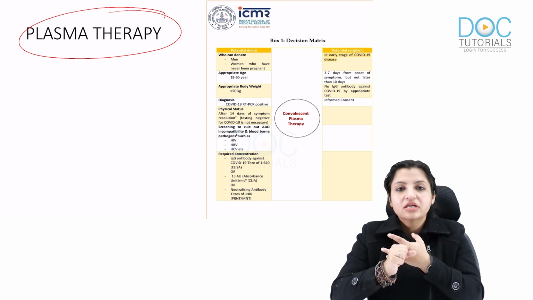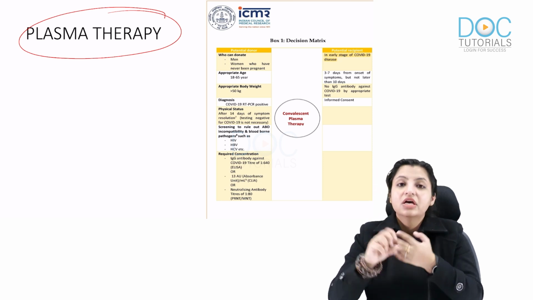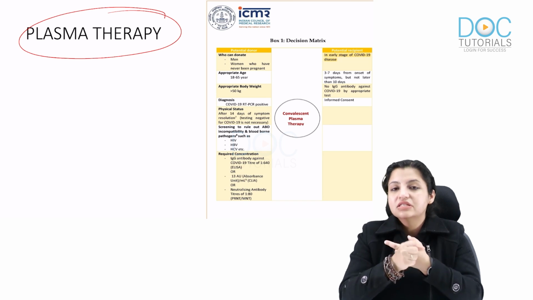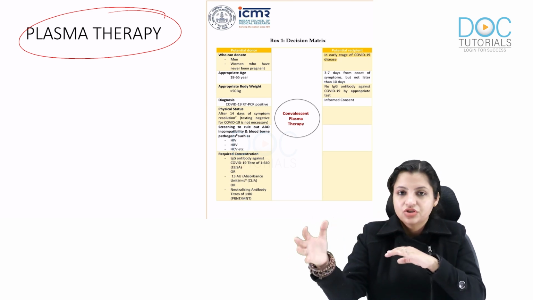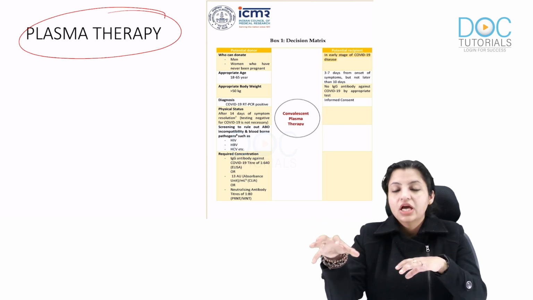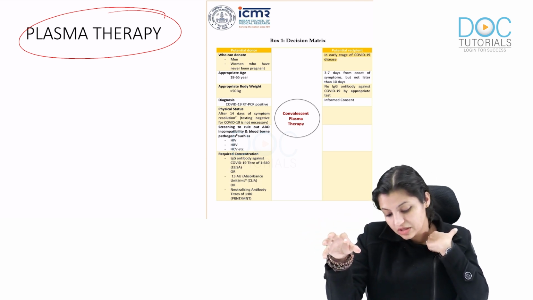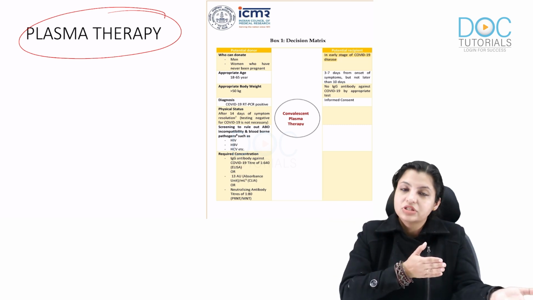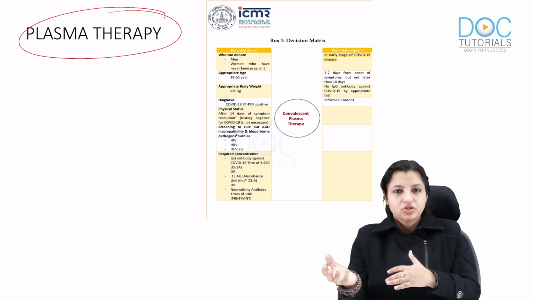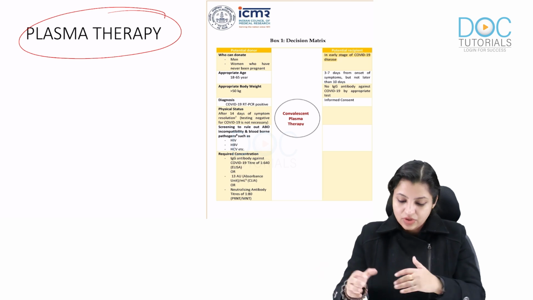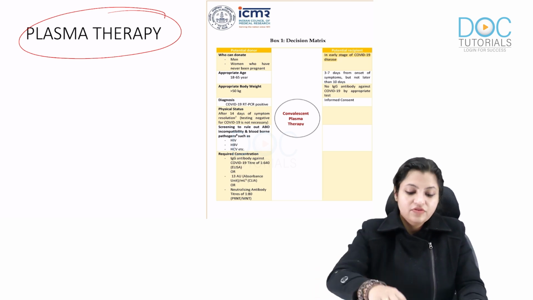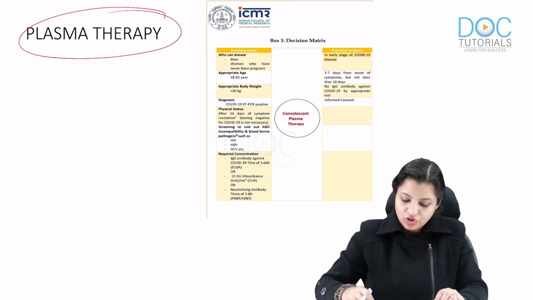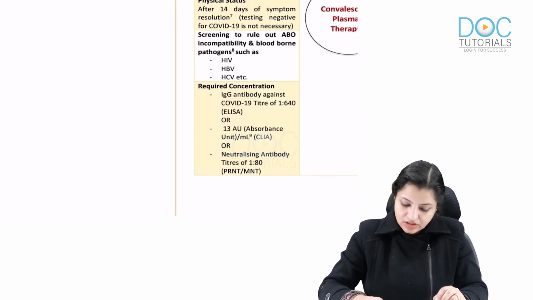The law of blood transfusion is the same, age 18 to 65. Here they have decreased the weight; it has been standardized to more than 50 kg. The donor should earlier have been COVID positive, and now has developed antibodies. These antibodies usually develop after 14 days, so usually after 14 days we should check, and they have also specified the titer of antibodies. How much the titer of antibodies should be is what is important here.